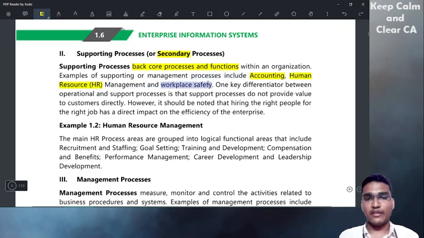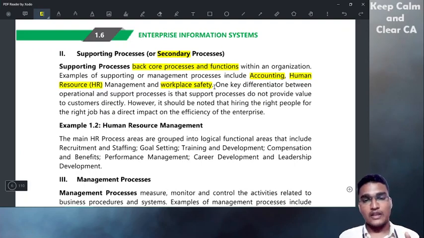And workplace safety. Workplace safety is about maintaining proper safety precautions in the enterprise, like in the manufacturing unit or in the office or anywhere.